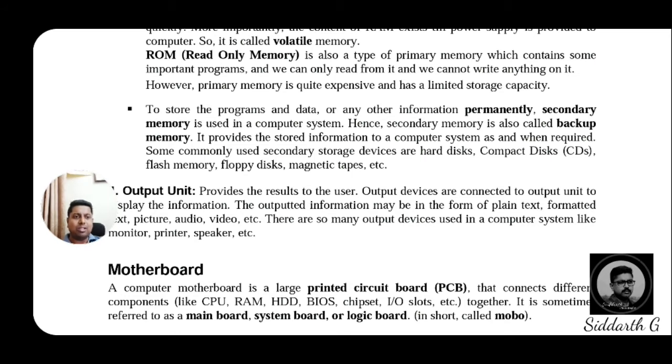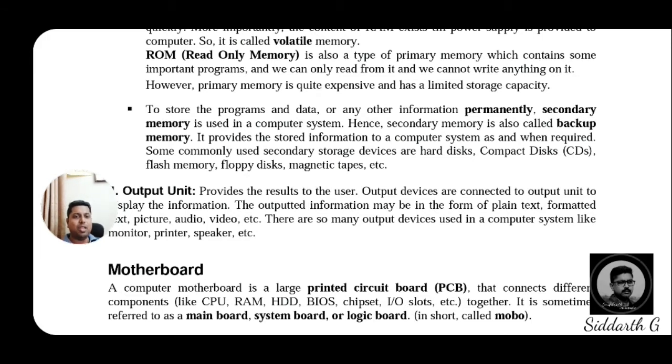Secondary memory is also called backup memory. You know, students, backup means sometimes we copy the same original data to some other place, because if we lose the original data, we have a chance to retrieve the duplicate data. We store the same data in some other place. That is what we call backup memory. So the secondary storage unit is also called backup memory. It provides stored information to the computer system when it is required.